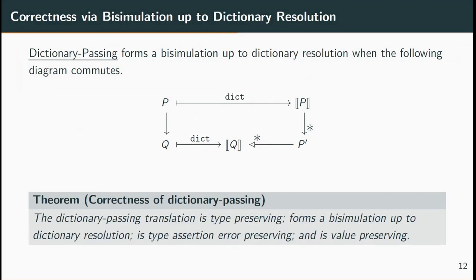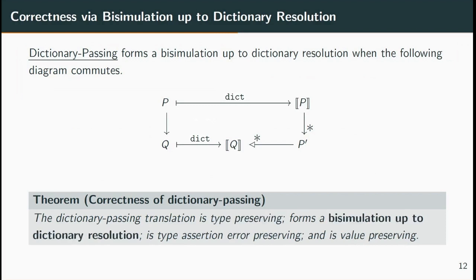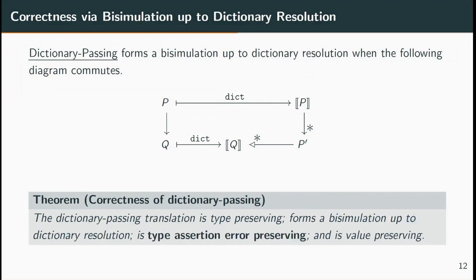Finally, we get to our main theorem. The dictionary passing translation from featherweight generic Go to featherweight Go is type preserving. The translation of well-typed programs are well-typed. Bisimulation up to dictionary resolution is type assertion error preserving. A translated program will throw a type assertion error if and only if the source does. And most importantly, it is value preserving. That is, the dictionary passing translation does not change the final result of the program. Value preservation is a direct result of bisimulation up to dictionary resolution.